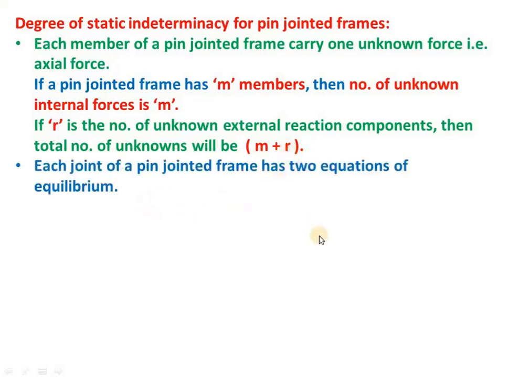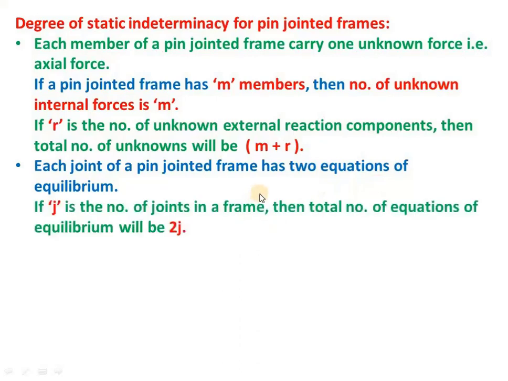Now, to calculate the total number of equations available for that structure, we know that each joint of a pin jointed frame has two equations of equilibrium. That is, one is sigma Fx equals 0 and another is sigma Fy equals 0. Suppose there are j number of joints in a frame, then the total number of equations of equilibrium will be 2j, because each joint has two equations. So 2 into the number of joints, where j is the total number of joints present in the structure. So this 2j gives you the total number of equations of equilibrium.